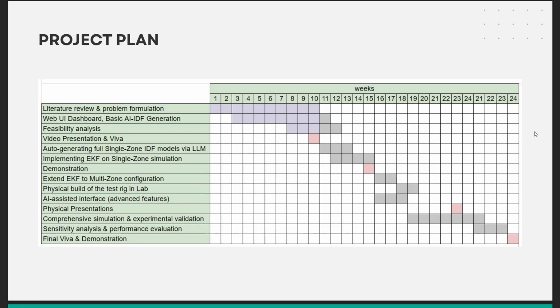This is the proposed project plan. So now the literature review, problem formulation, and feasibility analysis are done, and the web UI has been successfully delivered as a working prototype. The AI-based LLM IDF generation foundation work has been carried out, and the next immediate step involves scaling this LLM generation to a full single-zone scenario where we can describe the zone in detail.